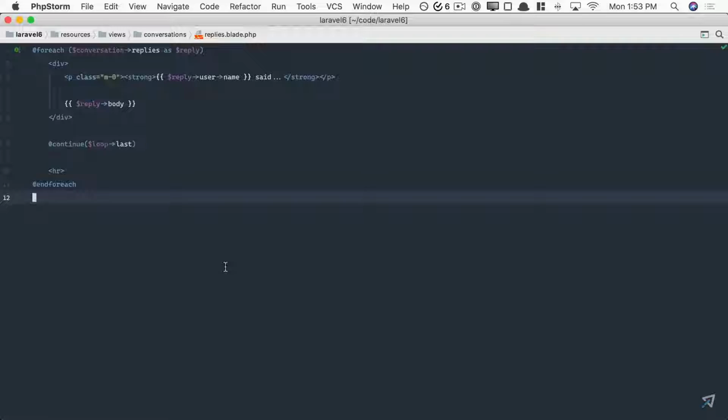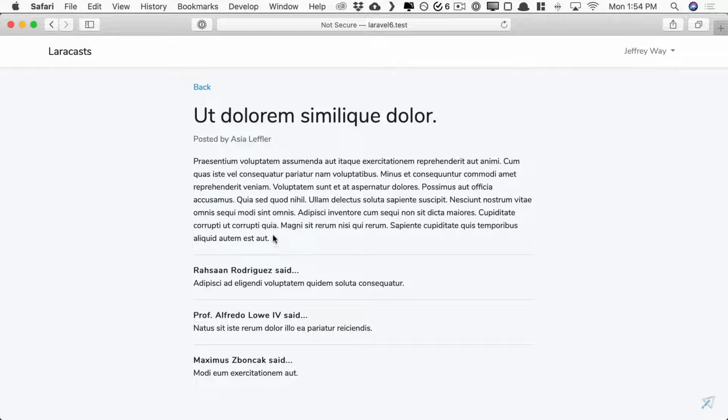Okay, now we have a new job. For any conversation, the creator may choose any reply as the best answer or the best reply. Very similar to what we have on the Laracasts forum. So think about it. We have to allow for this on the Eloquent and the database end, but then there also needs to be an authorization level, right? We can't allow any person to mark a reply as best. Only the owner or the creator of the thread has permission or is authorized to do that.